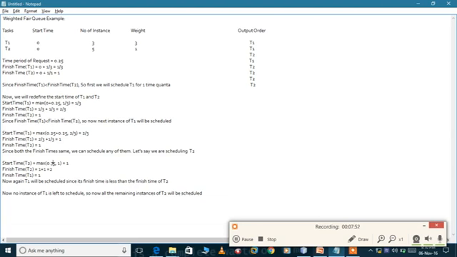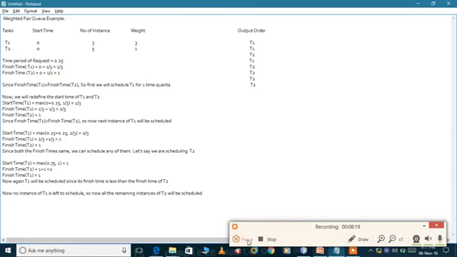Now we can see that no instance of T1 is remaining, only 4 instances of T2 are remaining. Those will be scheduled because no instance of T1 is there, so only T2 is there. So we'll schedule all of them, T2 four times, because 4 instances are remaining. This is the example of weighted fair queue, and this is how it works.